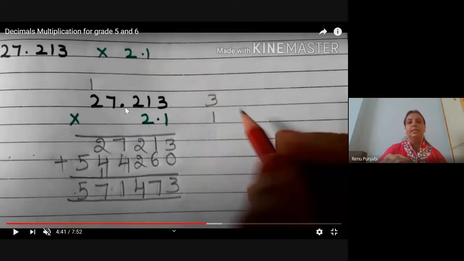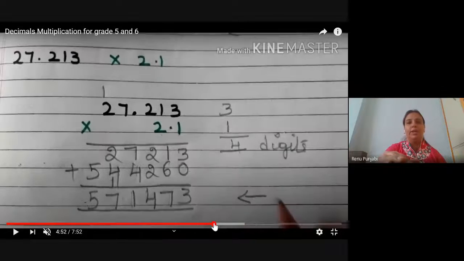See, in your first number, the multiplicand, there are 3 digits after the decimal, and in the second number, the multiplier, there is 1 digit after the decimal. So in all there are 4 digits. Have you seen here, Arush? Have you understood till here how to count the number of digits? In this number there are 3 place values after the decimal and in the second there is 1 place value. So in all, there are a total of 4 place values. So you have to count 4 digits from the back in your product. 1, 2, 3, 4. Your decimal should come here.